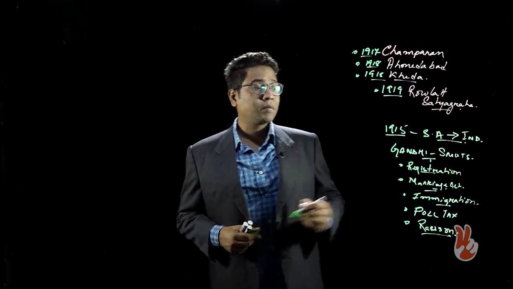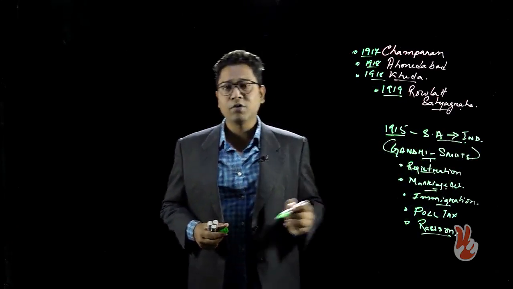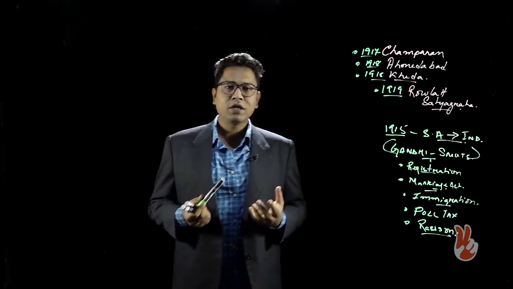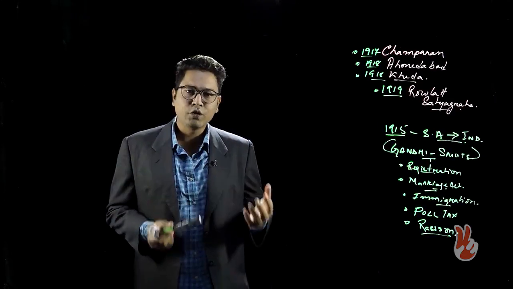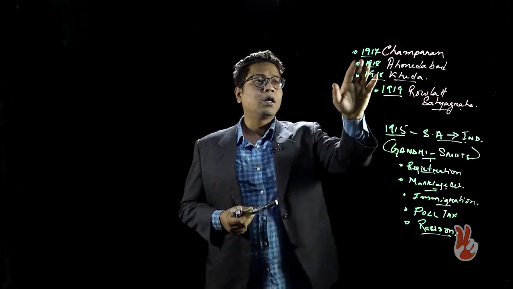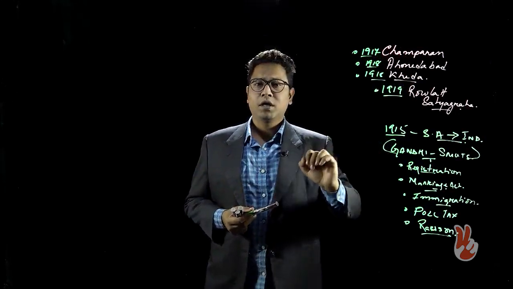The deal between Smuts and Gandhi was seen as a great victory, and that's why he was invited to India. He was invited to give the freedom movement in India a new direction, and he came back to India, and we see the direction that he gave from the Champaran Satyagraha.